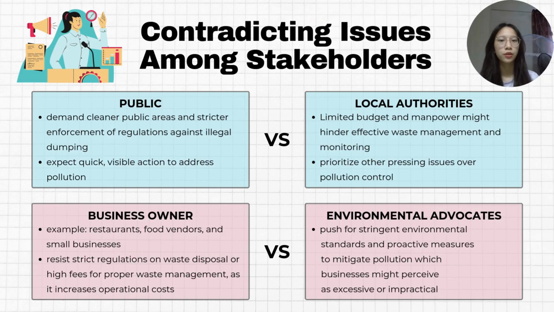Next is about conflicting issues among stakeholders. The first one is among the public and local authorities. The public expects quick, visible action to address pollution, but local authorities have limited budget and manpower, which might hinder effective waste management and monitoring. The next one is business owners and environmental advocates. Business owners resist strict regulations on waste disposal or high fees for proper waste management, while the environmental advocates push for stringent environmental standards and proactive measures.